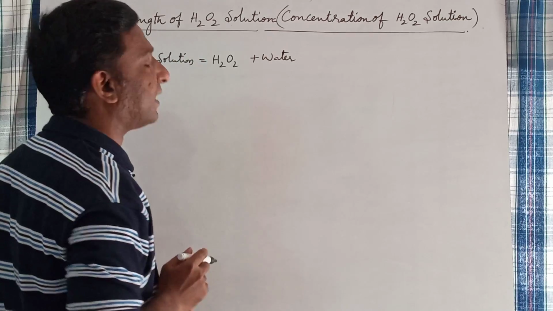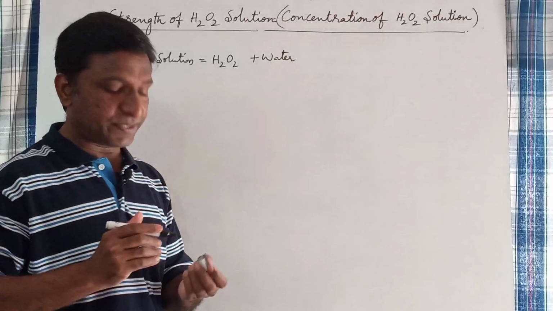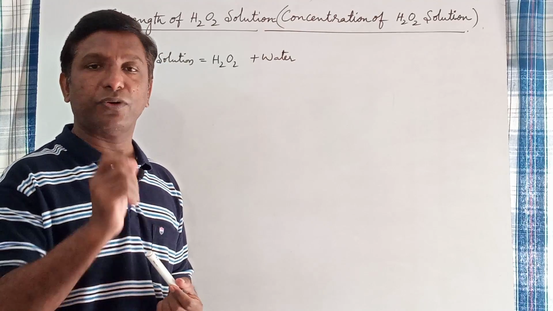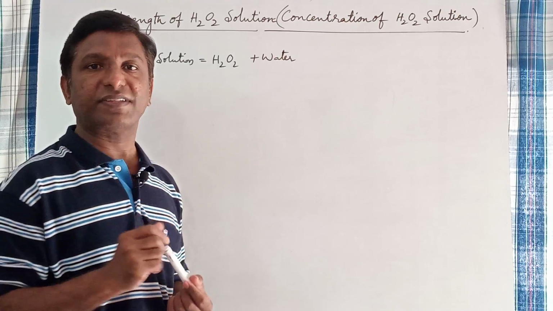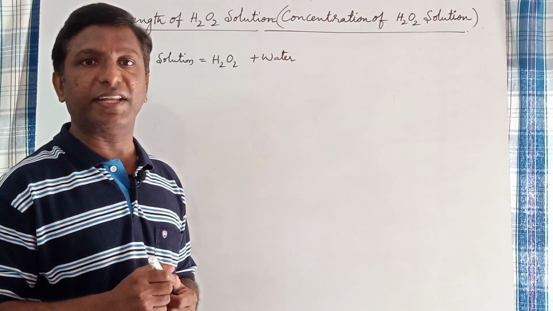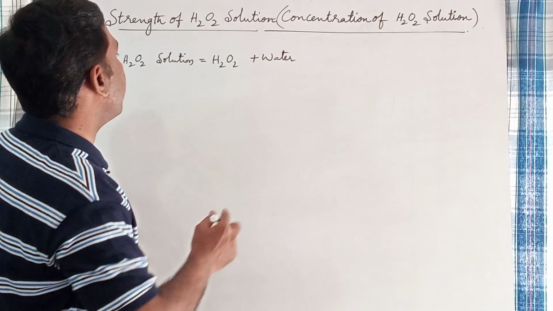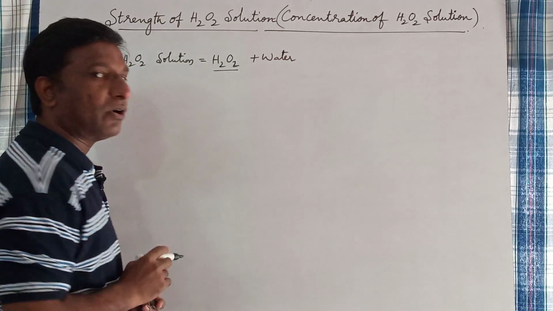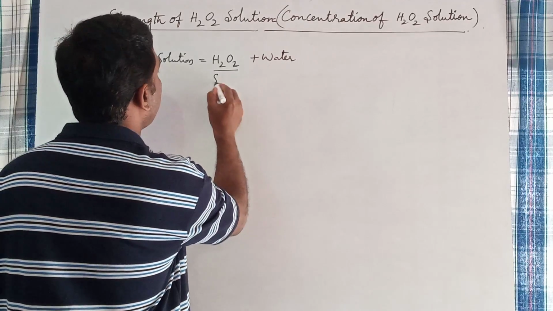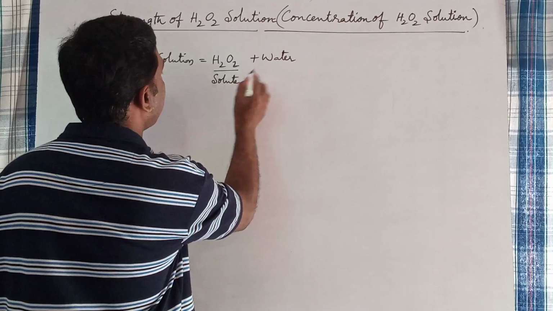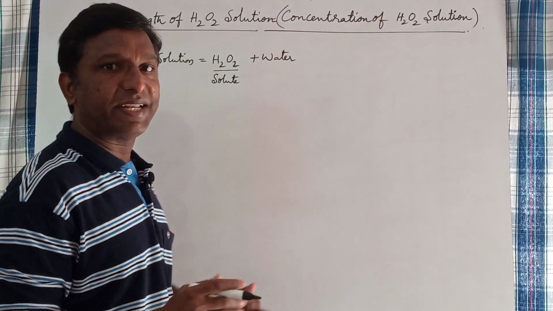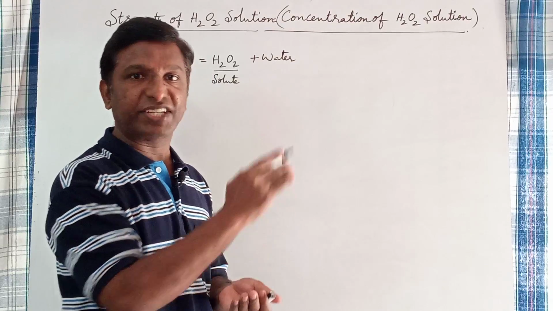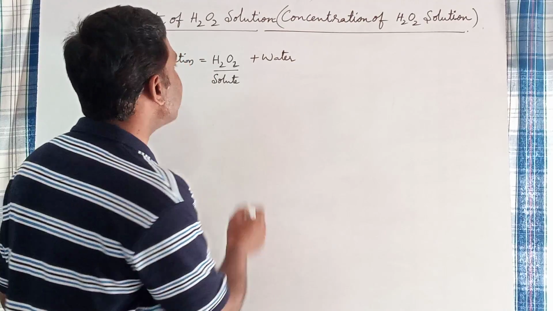So this mixture consists of two components. That is why it is called a binary solution. A solution consisting of two components or two substances is called a binary solution. In this solution, H2O2 is present in smaller quantity, in dissolved state, hence it is the solute. Whereas water is present in larger quantity, in which the other substance, H2O2, is in dissolved state, hence it is the solvent.